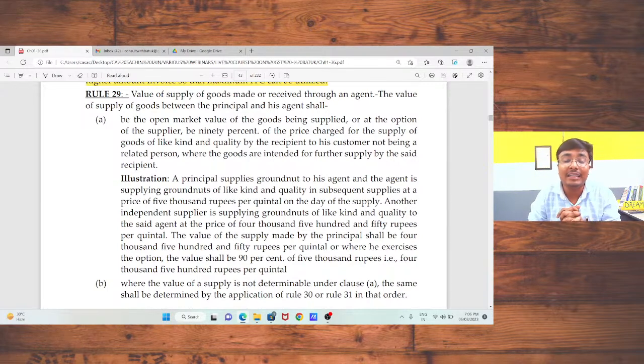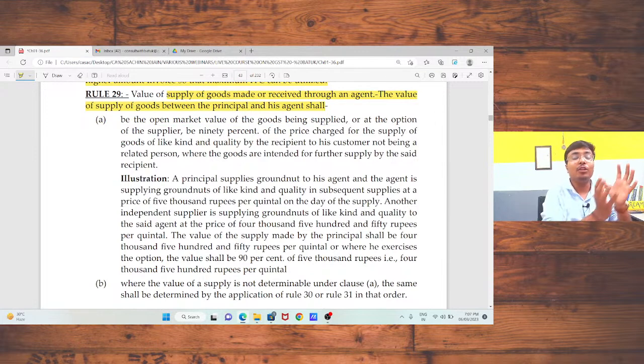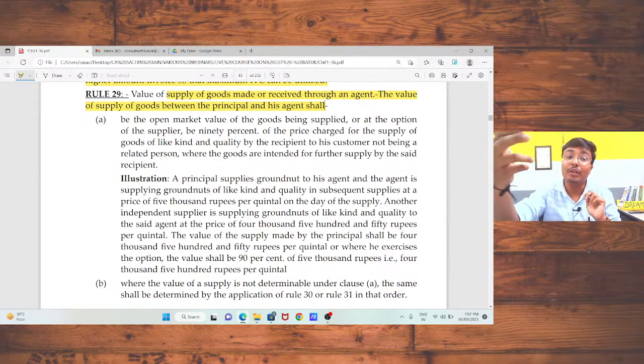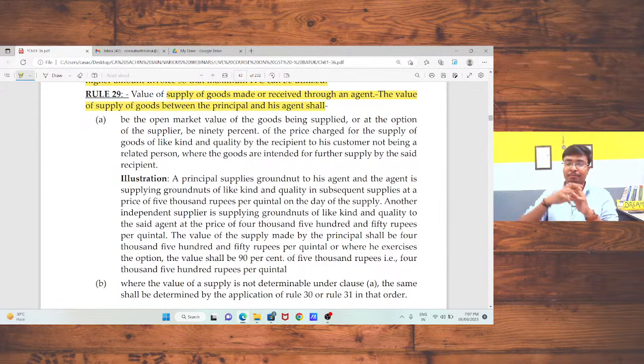Now, sir, rule number 29. Rule number 29 will be applicable in case of principal and agent, value of supply of goods made or received through an agent. Sir, I am a principal and I am going to transfer any product to my agent. In that case there are chances of manipulation. Hence the government has come with rule number 29, value of supply of goods made or received through an agent. In that case, what will be the value? First option, you can take the open market value. In that case, open market value is your value of supply.